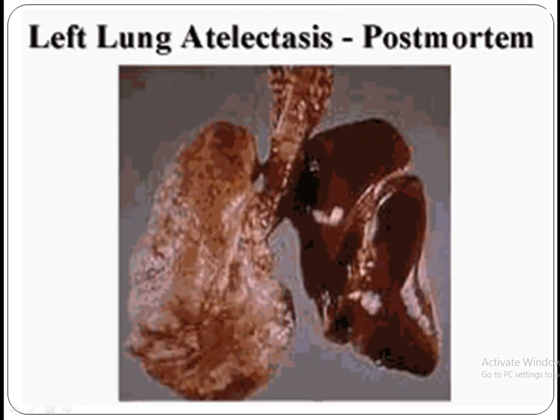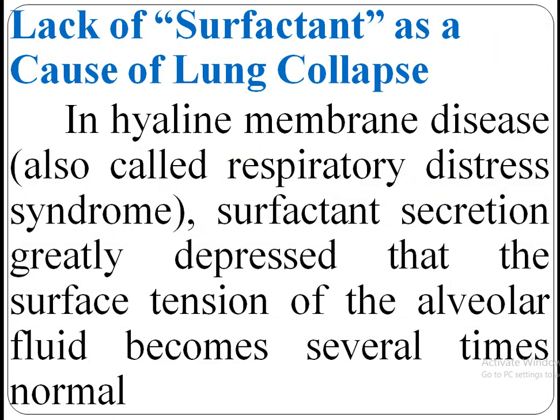You can see through this picture the defective left lung in which the process of atelectasis takes place, and compare it with the healthy side on the right. So there is a gross change in the size of the lung. The lung becomes shrunken. Due to the lack of surfactant, the main defect is lung collapse, so that the alveoli cannot remain patent.